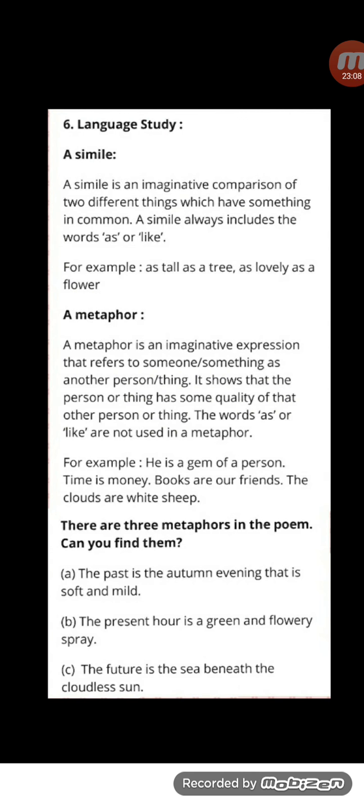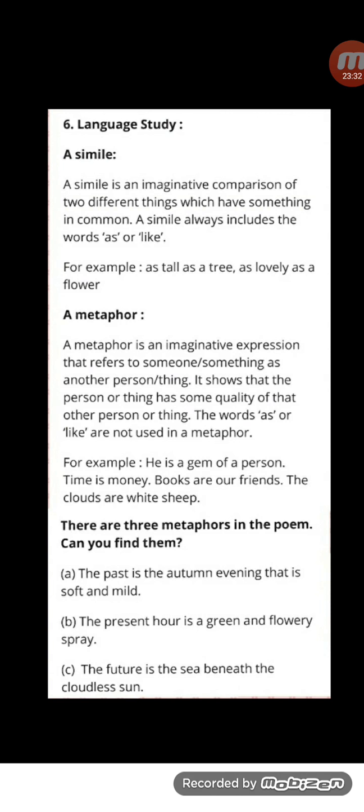So for plural, we use are. So books are our friends, means books are compared to friends, right? The way you talk to your friends, you can communicate with your books, right? You don't need anyone if you have books, as they are your good friends.